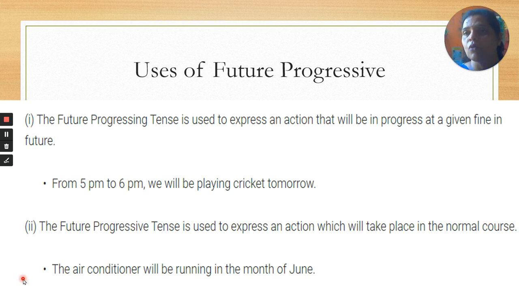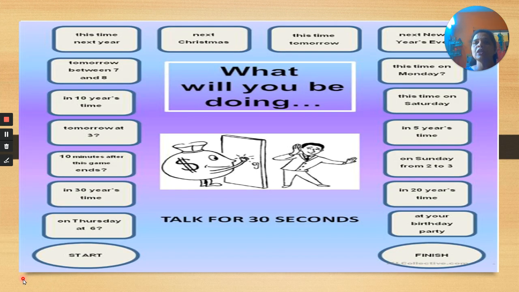So this is the example of future progressive tense. Now I am giving you some work by which you can use this word in your own sentences. Okay, and you have to talk with yourself. Just stand in front of a mirror and start talking with yourself so that you can see how you are using this future progressive tense. So let us have the next slide. What will you be doing? Talk for 30 seconds. You have to talk with yourself. Why? To communicate, to develop your communication skills. So how to communicate? So start.